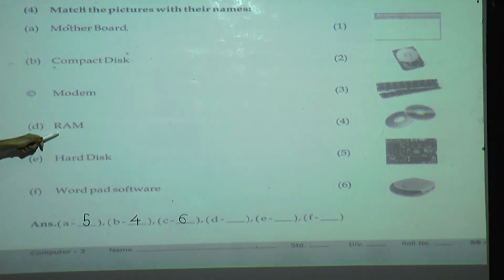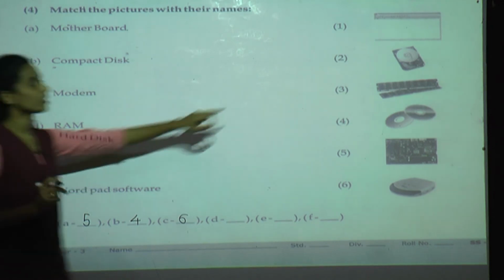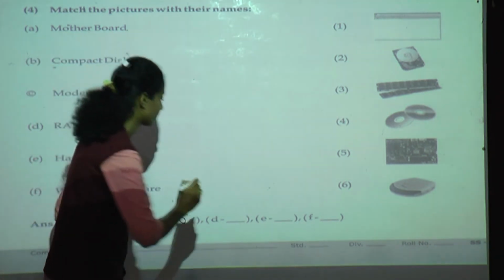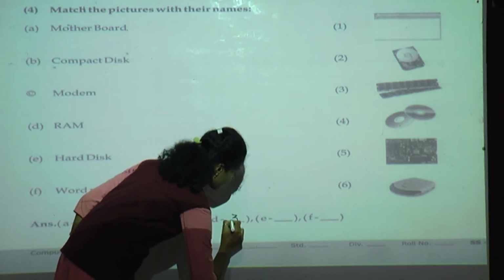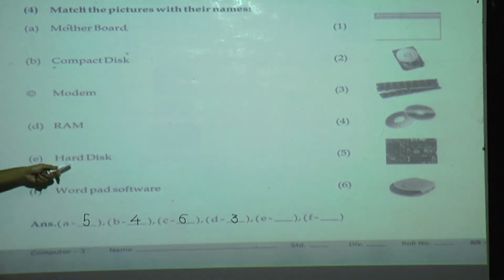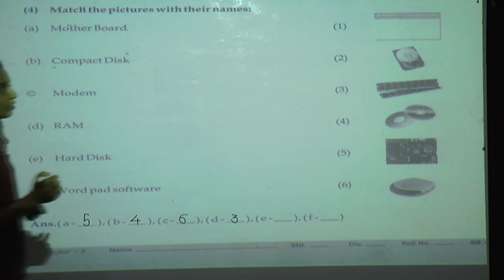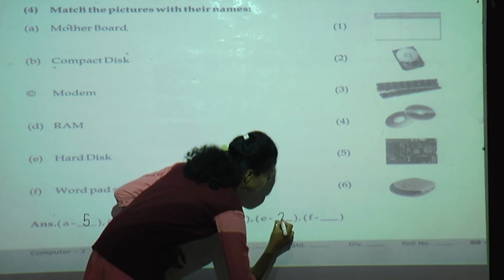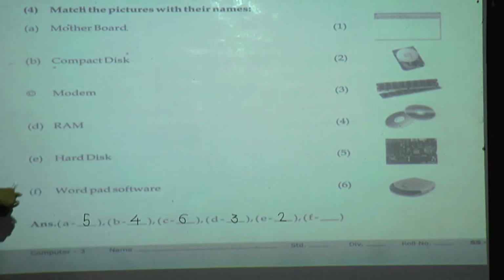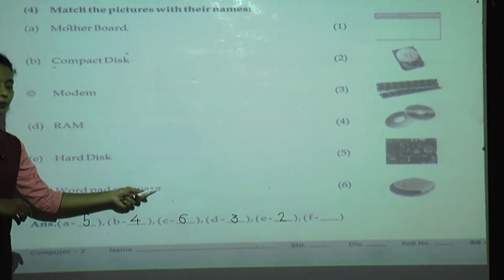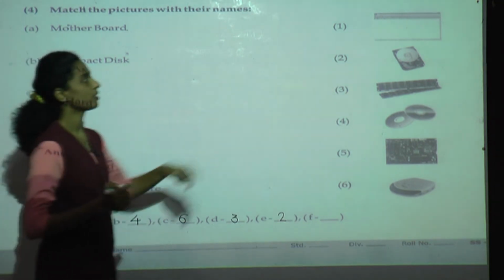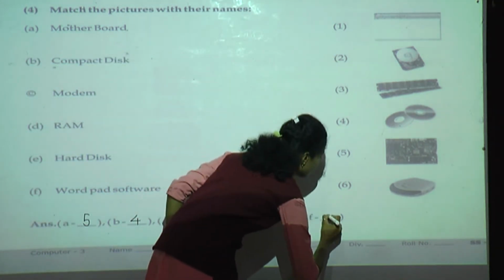Next, RAM. Which is the picture of RAM? Yes, good. Third one is the picture of RAM. Next, hard disk. Which is the hard disk? Good. Second number is a hard disk. And WordPad software is first number.